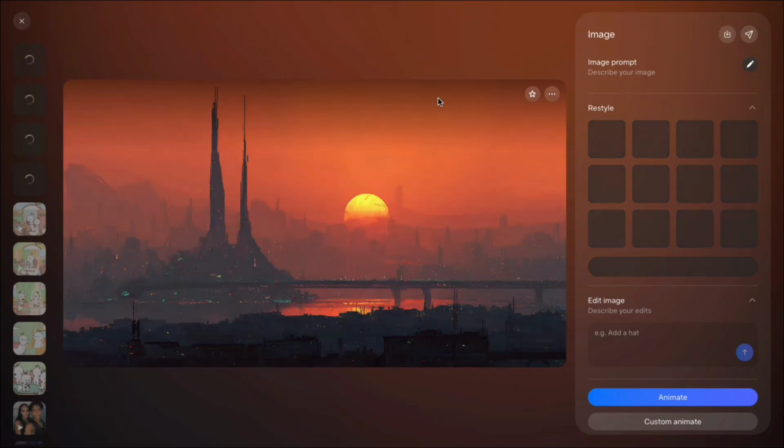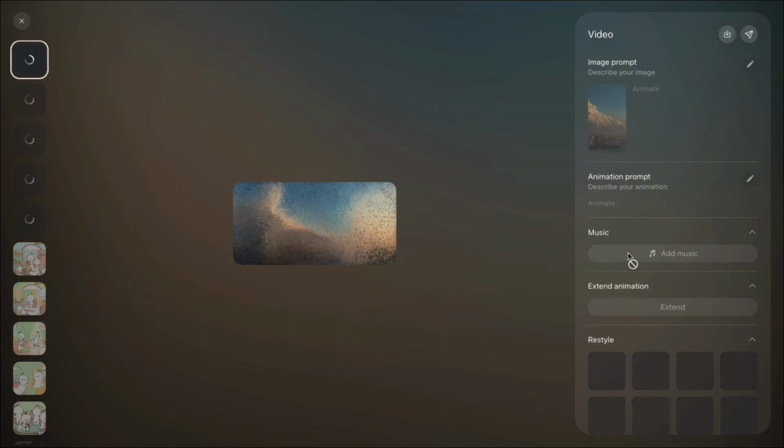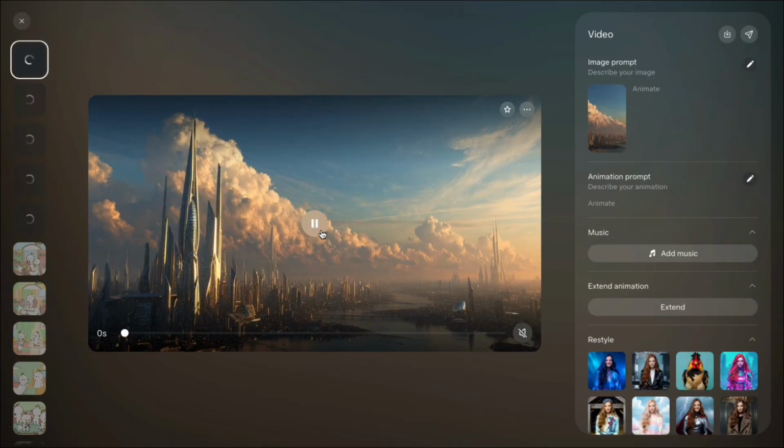For videos, Meta AI works in a similar way. You can animate an image directly or ask it to give AI video prompts for a short cinematic animation, or even break an idea into visual scenes for animation.